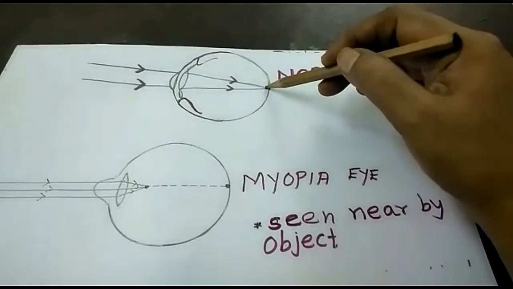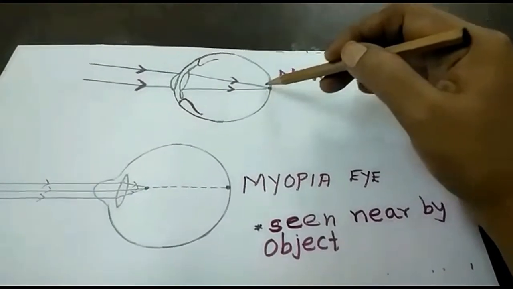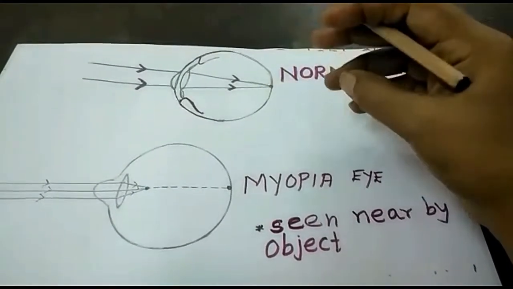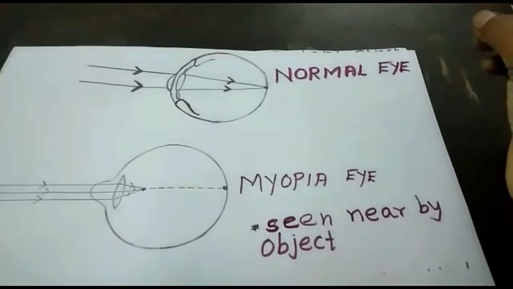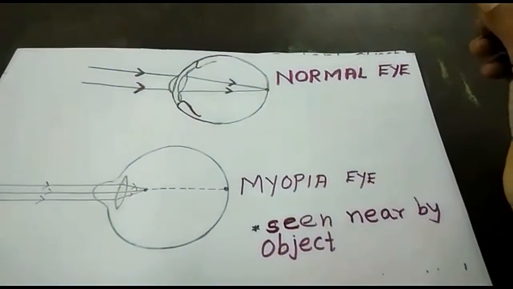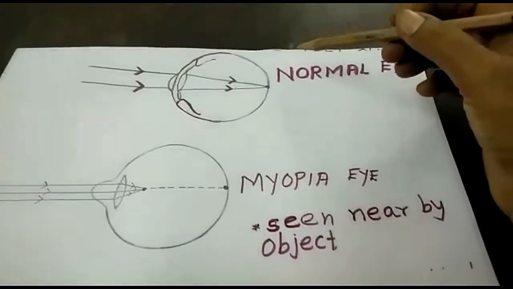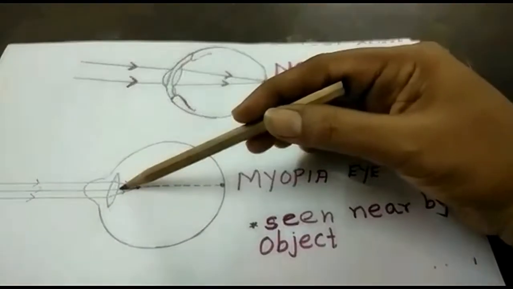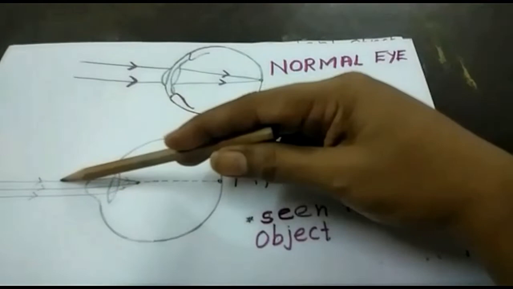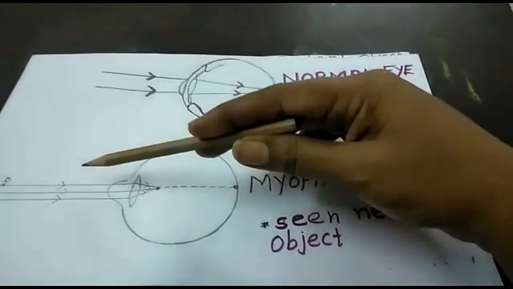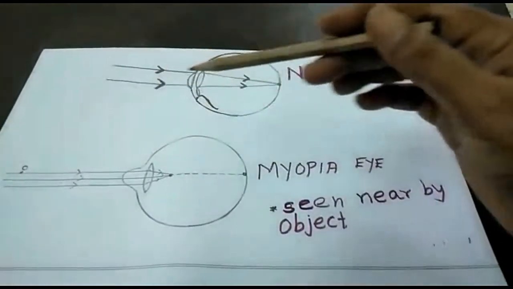What are the types of defects of the eye? Myopia, hypermetropia, presbyopia, and astigmatism. What is myopia? A person is able to see nearby objects but not distant objects.